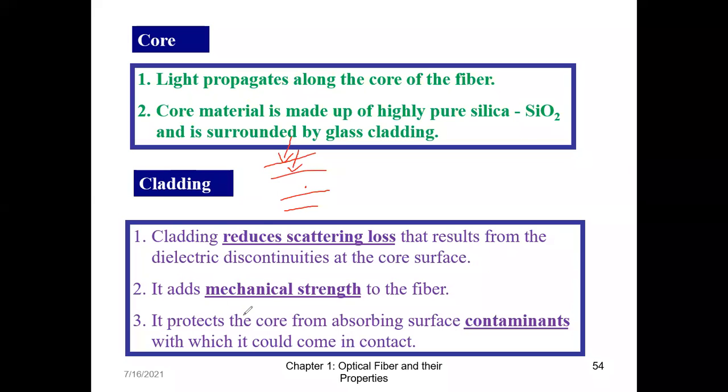So there are four reasons why cladding is required. First, the laws of optics won't work. Second, it reduces the scattering loss. Third, it provides mechanical strength, and fourth, it protects the fiber from external contaminants. So these are the four reasons why I require the cladding. Many times in fiber we also ask, what happens if I remove the cladding? Then all these reasons are there to justify it.